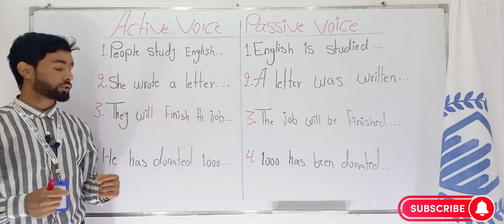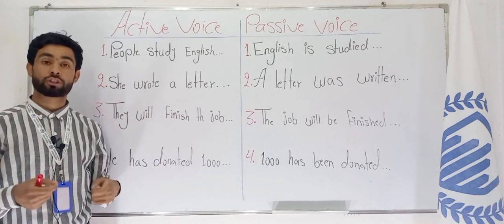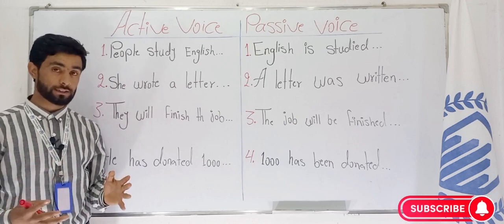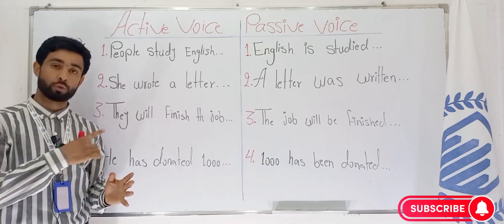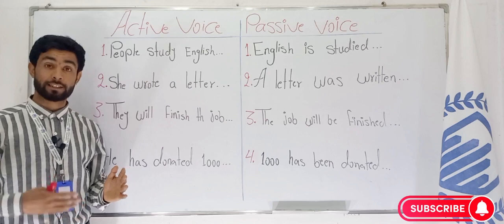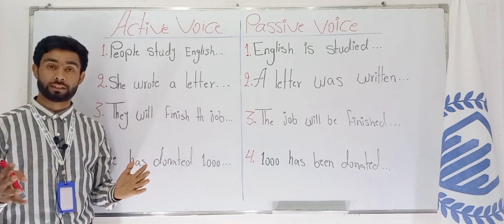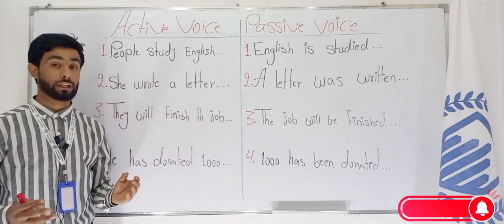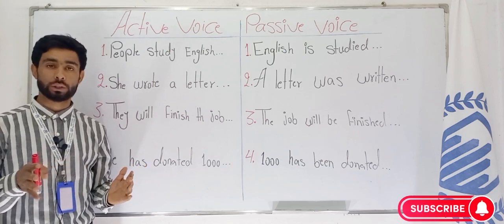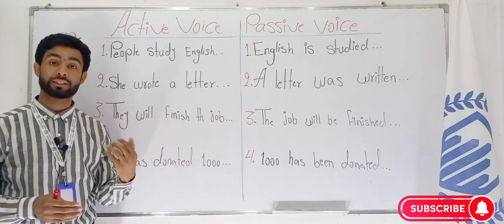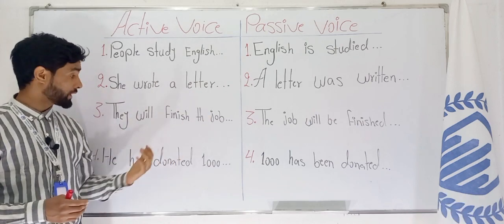Second sentence. She wrote a letter. It's an active tense. Who wrote the letter? She, the girl, the woman. She wrote the letter. The subject is clear. A letter was written. Who wrote the letter? We don't know. Not clear. So this is a passive voice. Noma nawishta shuda bud.